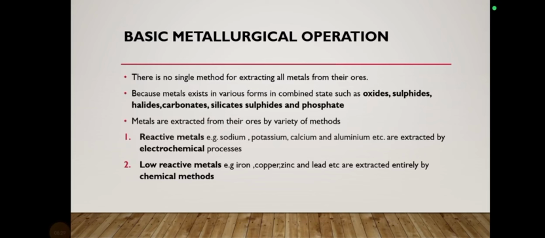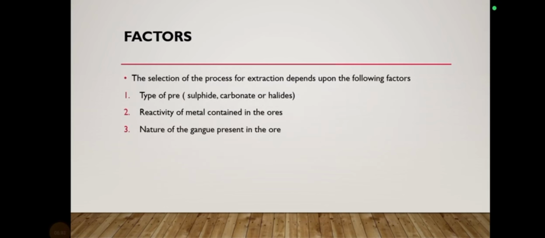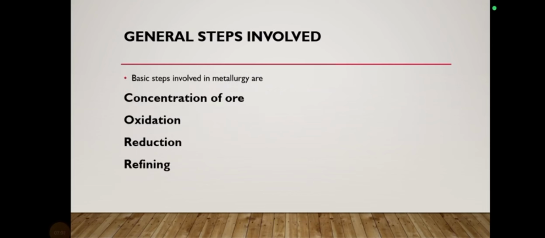And some of the low reactive metals like iron and copper, etc., are obtained entirely by chemical methods. Now, which method is to be followed, the electrochemical method or the chemical method? It depends upon the type of the metal. Secondly, the type of the ore, whether we are extracting the metal from sulfides, carbonates or halides, the reactivity of the metal contained in the ore, and the nature of the gangue particles present in the ore. All of these factors are involved in the selection of the method.